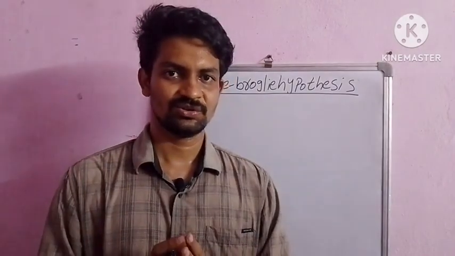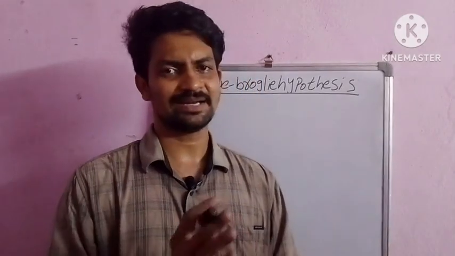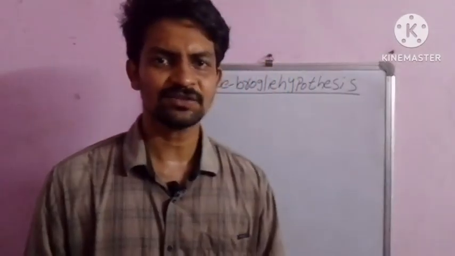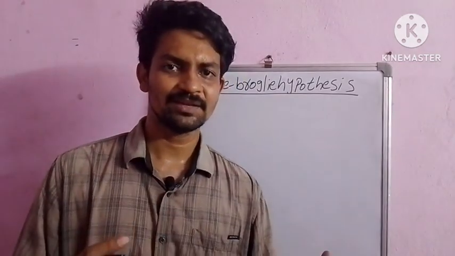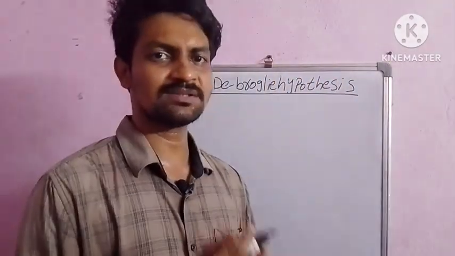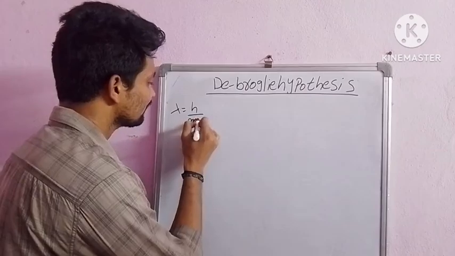So light possesses dual nature, both particle and wave. De-Broglie thought that nature is symmetric and balanced. So, just as waves possess particle nature, particles possess wave nature. He proposed the equation lambda is equal to h by mv.